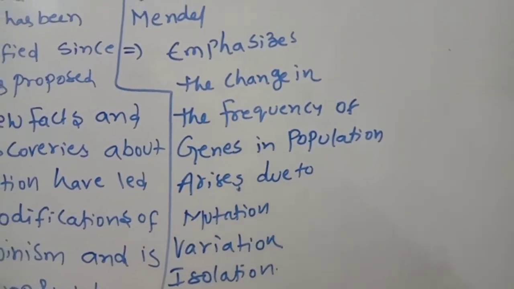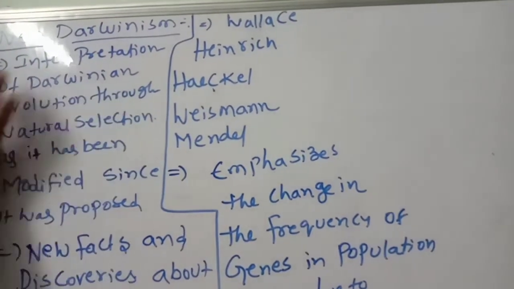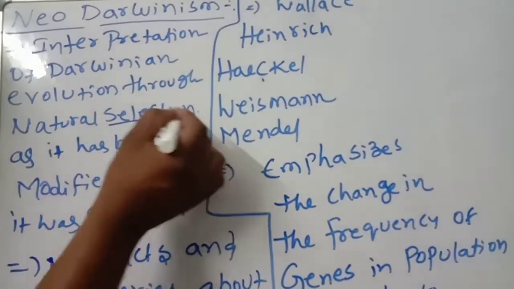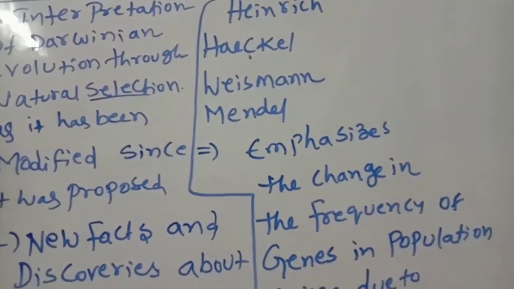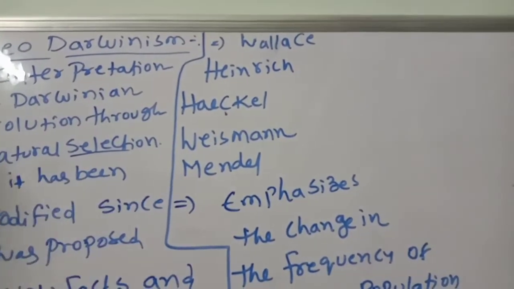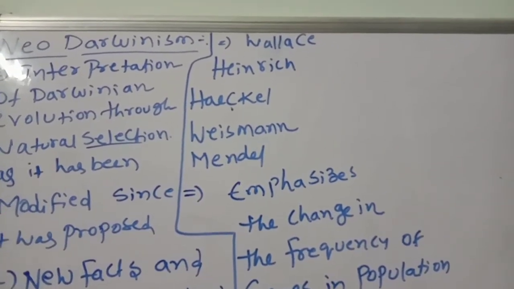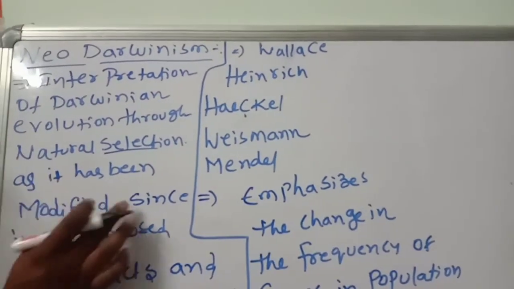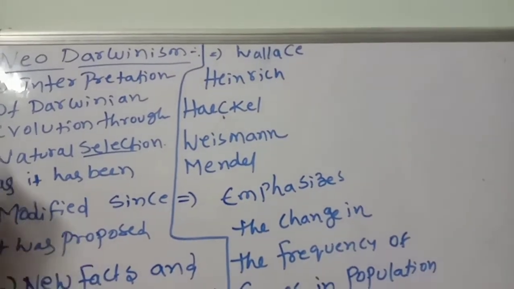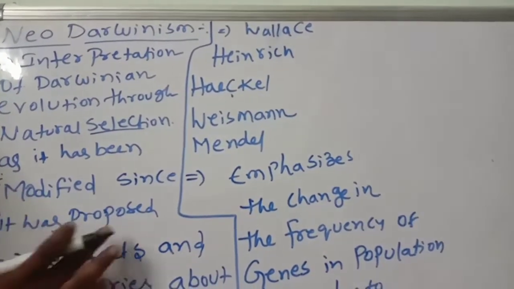Children, observe very carefully. Neo-Darwinism is an interpretation, with some changes, of Darwinian evolution through natural selection. Some little facts modified the natural selection of Darwin's theory. So what is neo-Darwinism? It is the natural selection theory modified since it was proposed.